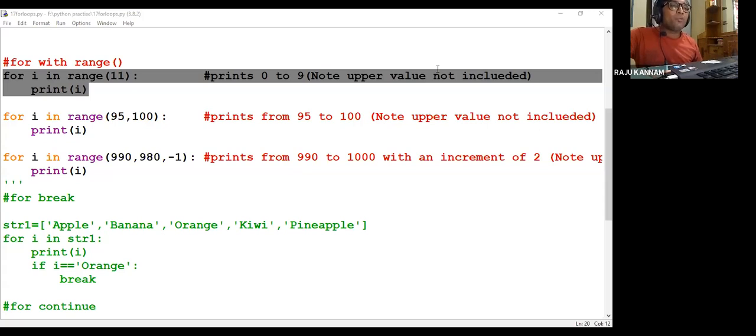So if you want to print 0 to 100, you have to give 0 to 101. The minimum value is 0, maximum value is 101. Or if you want to print from 90 to 100, you give the minimum value as 90 and maximum value as 101.